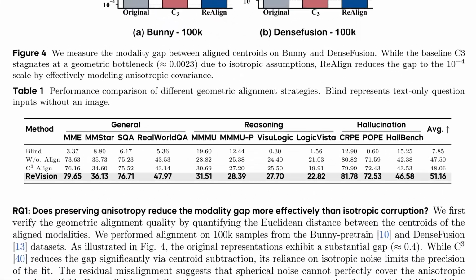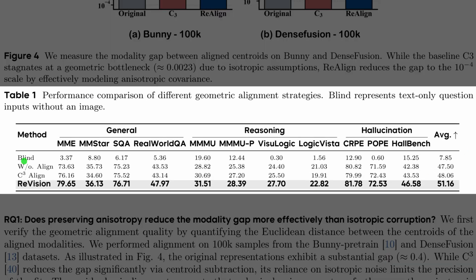Alright, Table 1 now quantifies how these geometric strategies translate into actual performance gains. The rows compare baselines, like the isotropic C3 method, against ReVision at the bottom. In general tasks such as real-world QA, ReVision hits nearly 48, clearly surpassing the unaligned model's 43.5. This trend continues across reasoning and hallucination benchmarks too. As a result, the final column confirms ReVision takes the lead with an average of 51.16, efficiently outpacing C3's 48.06.